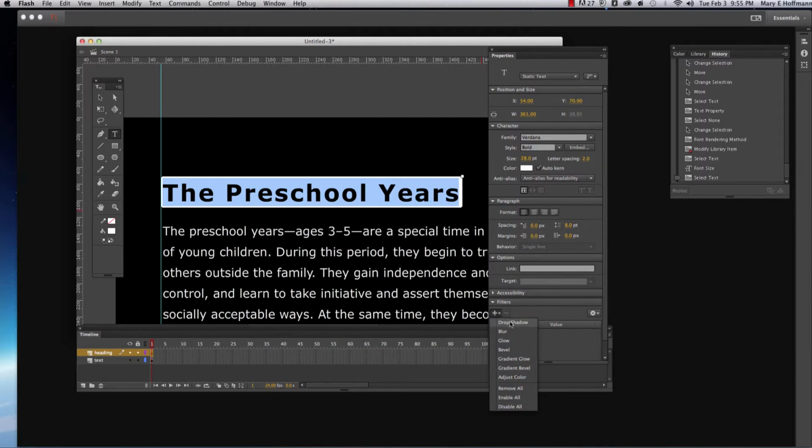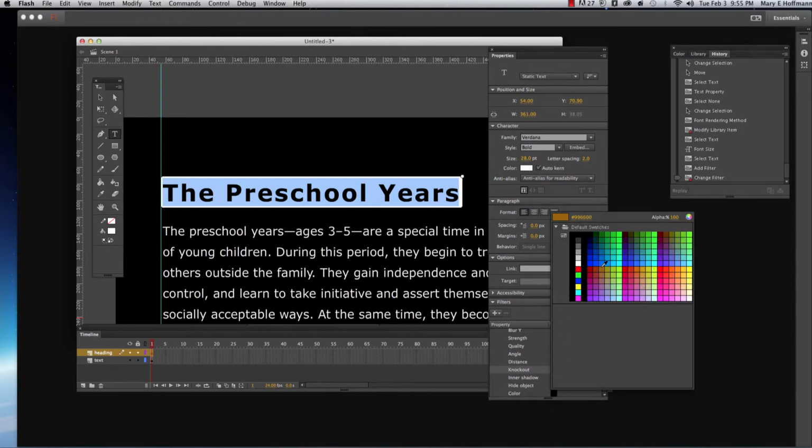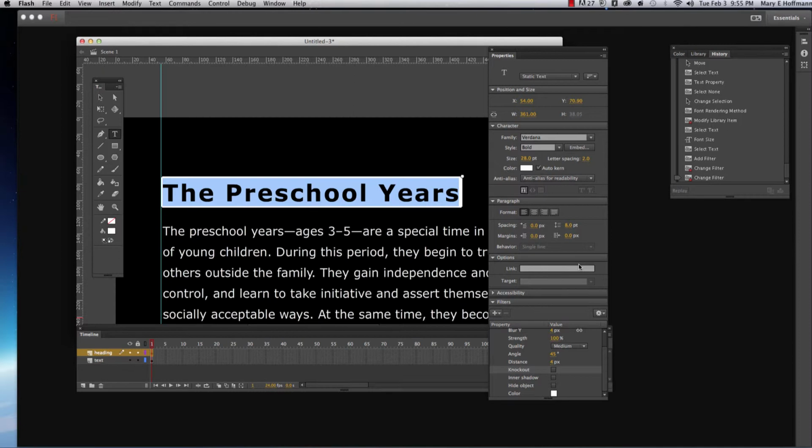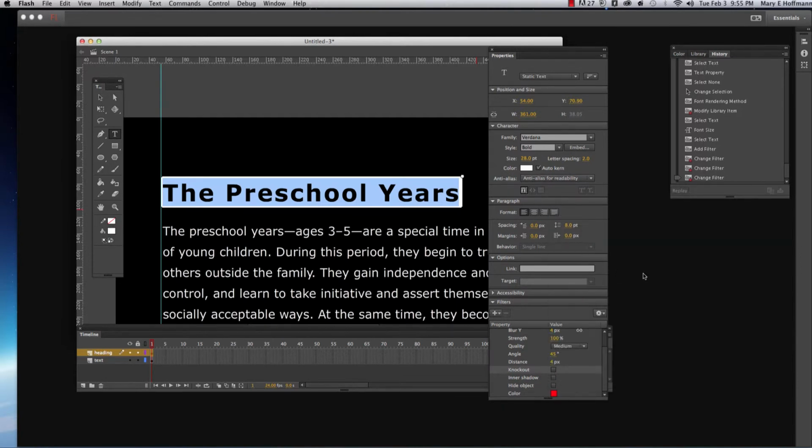Okay, so the first one is a drop shadow. And you notice that it opens up a little box here. You can select the blur on it, the strength, the quality. You can make it low, medium, or high, whatever you decide. You can select the angle, knockout, inner shadow, whatever you want. You can select the color. So I may want to put white here since I have my, no, actually I have to select a different color because you're not going to see it. So maybe I'll just select red.